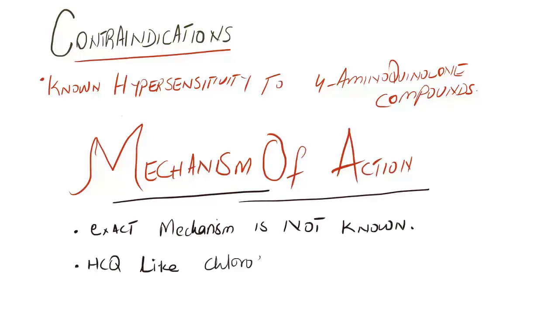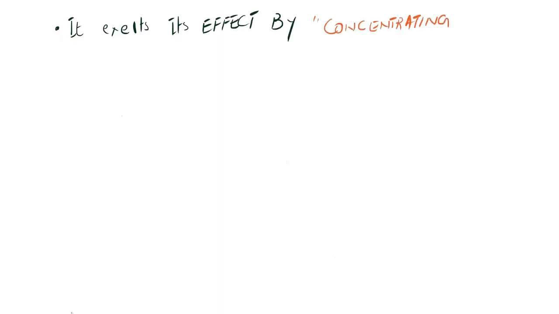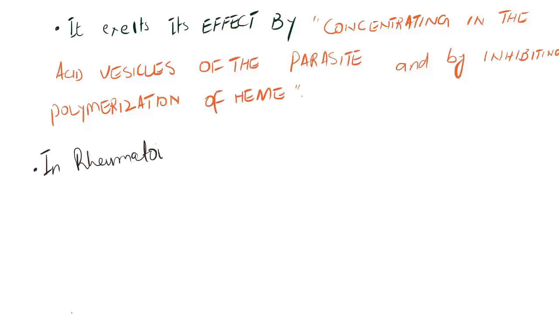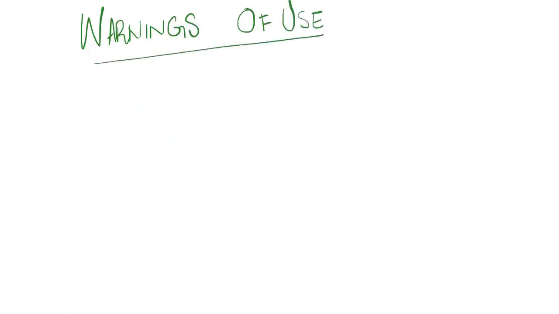However, hydroxychloroquine, like chloroquine, is a weak base and exerts its effect by concentrating in the acid vesicles of the parasite and by inhibiting polymerization of the heme. It also inhibits some enzymes by its interaction with the DNA. However, in rheumatoid arthritis and SLE, the exact mechanism is not known.